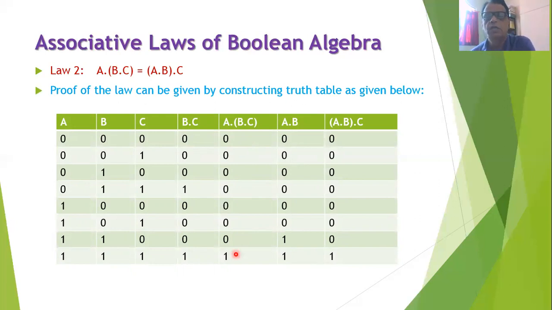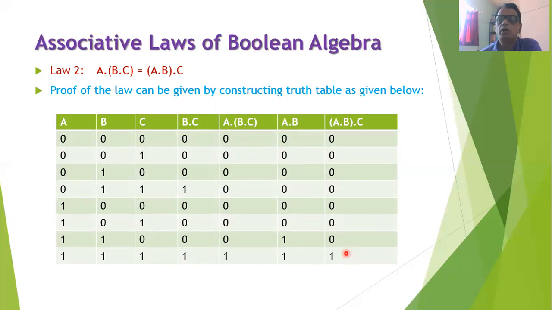Then we will compute the logical AND operation of the first two columns. So 0 into 0 is 0, 0 into 0 is 0, 0 into 1 is 0, 0 into 1 is 0. Then 1 into 0 is 0, 1 into 0 is 0, 1 into 1 is 1, and 1 into 1 is 1. And then finally, we will compute the logical AND operation of A · B with C. Therefore, we will get 0 into 0 is 0, 0 into 1 is 0, 0 into 0 is 0, 0 into 1 is 0, 0 into 0 is 0, 0 into 1 is 0, 0 into 0 is 0, and 1 into 1 is 1.